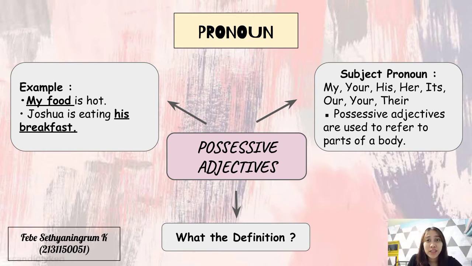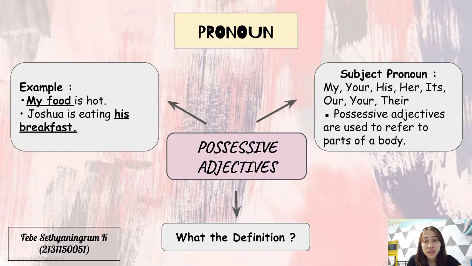Next, possessive adjective. Definition: possessive adjectives are not the same as possessive pronouns. They simply modify rather than replace a noun. Possessive pronouns replace a noun. Possessive form indicates ownership. Possessive adjectives: my, your, his, her, its, our, their. Possessive adjectives are used to refer to parts of the body.